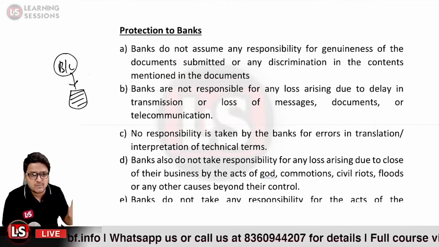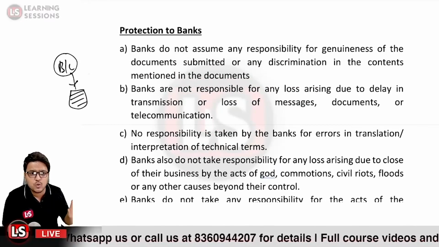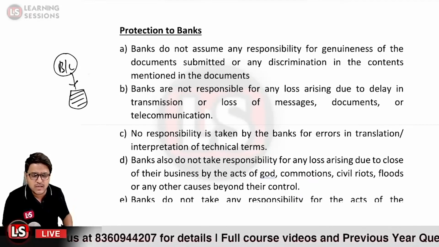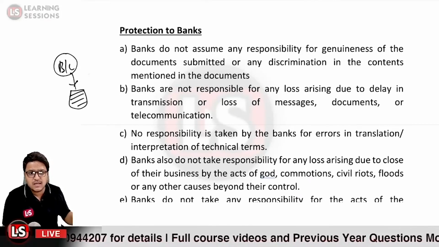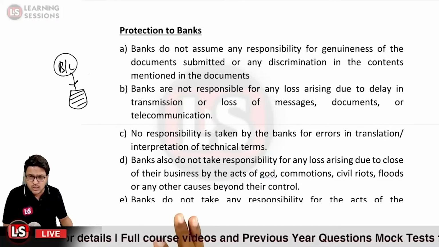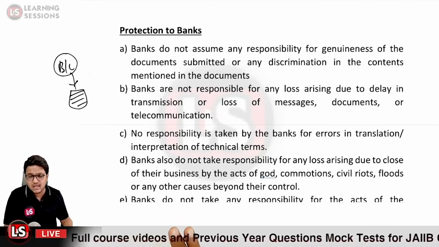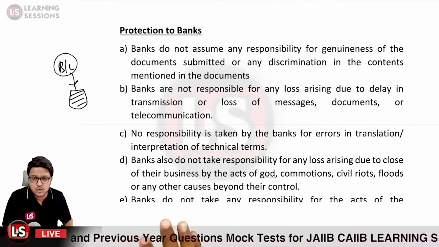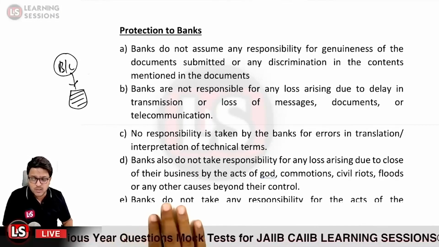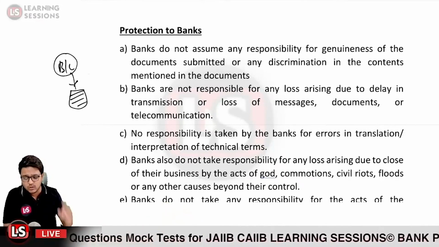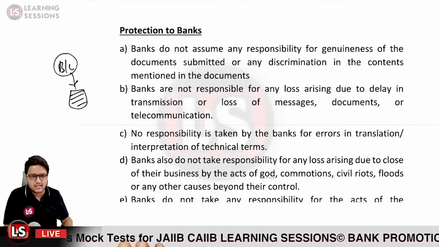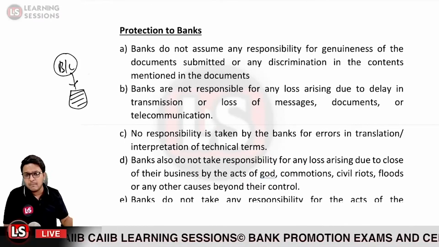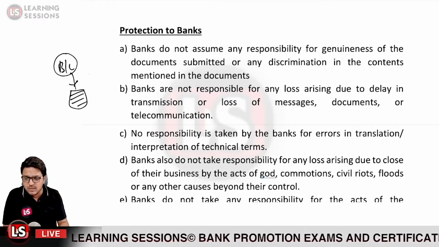Banks also do not take responsibility for loss arising due to closure of their business by act of God, commotion, civil rights, floods, etc., that go beyond their control or under the superpower. That is also something the bank will not be responsible for. That is related to force majeure. So if there was some activity related to terrorism, or any act of God or commotion or civil rights, the bank is not going to take responsibility for it.